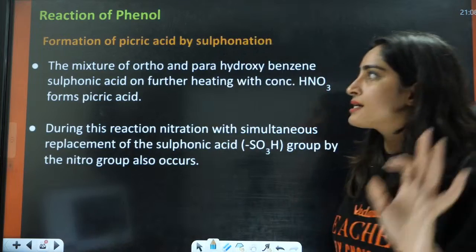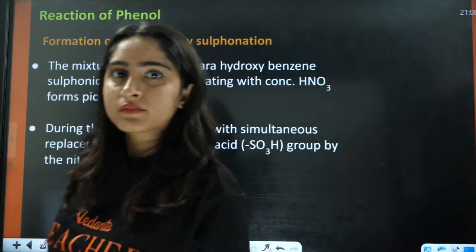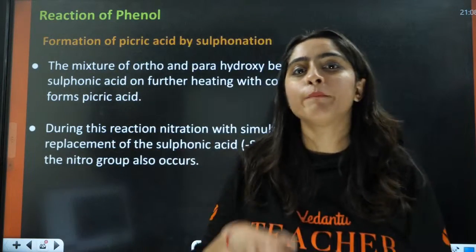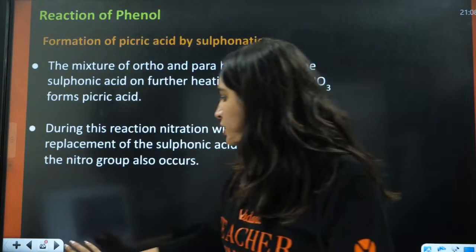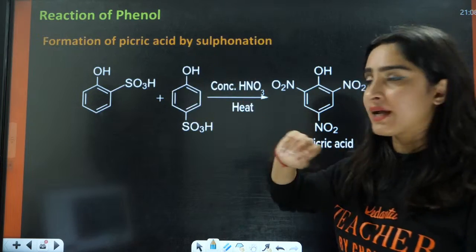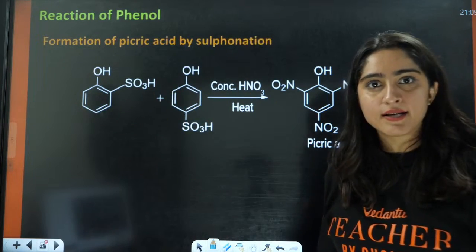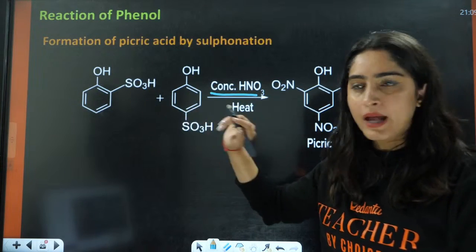Next is formation of picric acid by sulfonation. This is used in conversion reactions. So how to form picric acid? The path is sulfonation. After sulfonation, you have the ortho and para products.